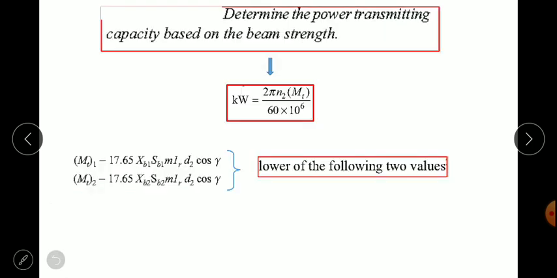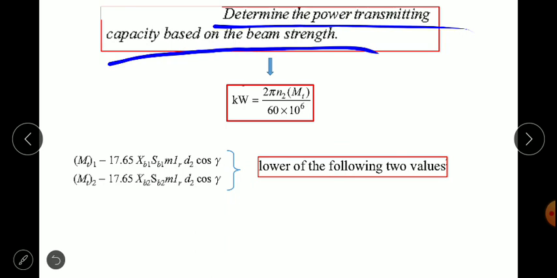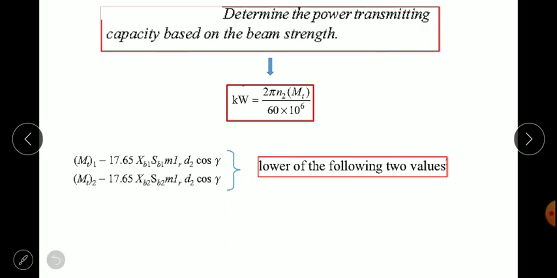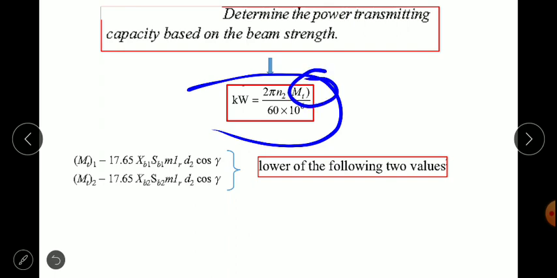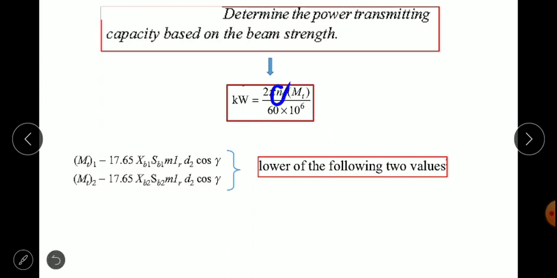But before moving further, what was asked in the numerical? Determine the power transmitting capacity based on beam strength. As we know, wear strength and beam strength are the two criteria for designing gears. The first criterion we are discussing now is beam strength, based on which we have to find the power rating. The same type of questions will be asked, just the values will vary. What is the kilowatt equation? We know kW equals 2π n Mt upon 60 × 10^6. In this equation we require Mt and n2, other things are directly substitutable.